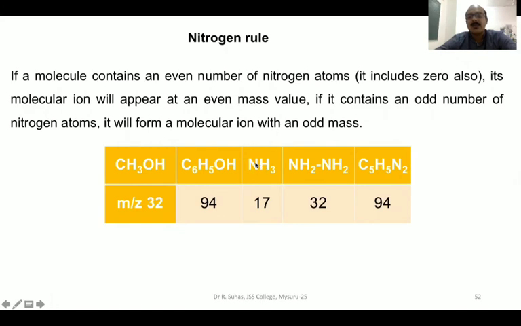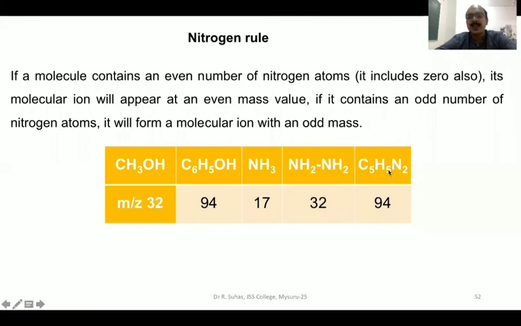Now we will take up ammonia, NH3. There is 1 nitrogen. Definitely the mass should be odd in this case. Nitrogen is 14. 14 plus 3 is 17. 17 is an odd number. So this molecule has got an odd number of nitrogens. Now this is hydrazine, NH2, NH2. Definitely there are 2 nitrogens, 2 is even. Its mass should also be even. 14, 14, 28. 28 plus 4 is 32. 32 is an even number and it has got an even number of nitrogen atoms.